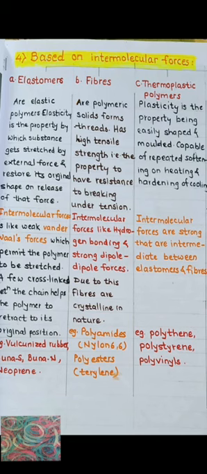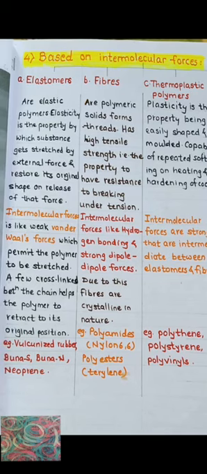Elasticity is the property by which a substance gets stretched by an external force and restores its original shape on release of the force. The intermolecular forces present in these elastomers are weak forces like the van der Waals forces, and that permits the polymers to be stretched because of this weakness. A few crosslinks between the chains help this polymer restore to its original position.